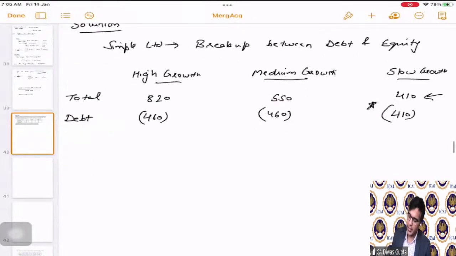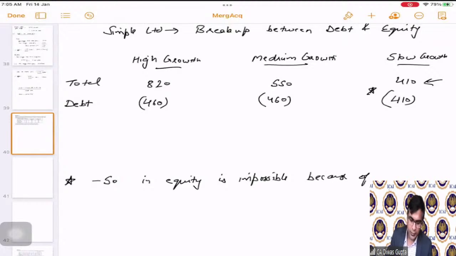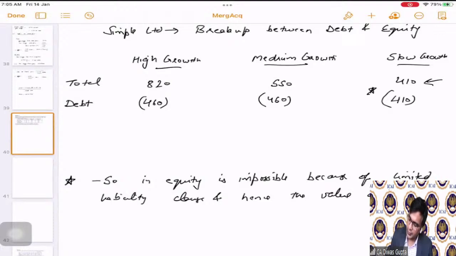I'm just putting a star here and defining the star as: minus 50 in equity is impossible because of the limited liability clause, and hence the value of debt stands at rupees 410.